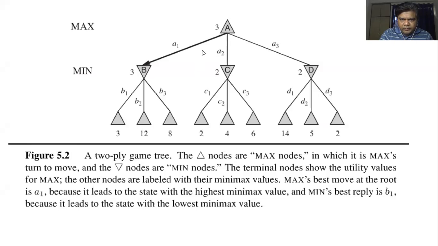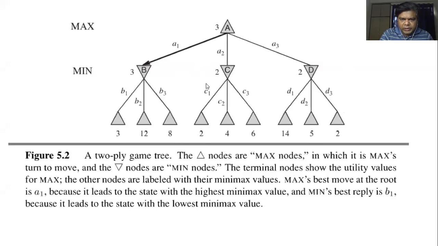So we have to first decide how many layers we will generate in the search tree, and then we will apply these minimax rules to find the actual value applicable at each node in the tree.